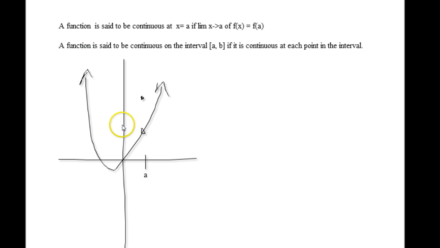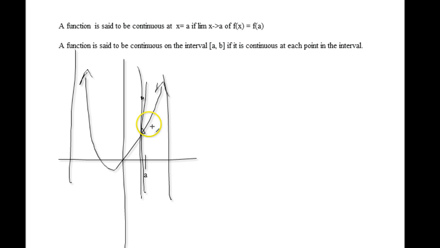So normally I would say this function is continuous if it wasn't for that one spot. So I can say it's continuous from here to here and from here to here, but it's not continuous at that one spot. So it's discontinuous at one spot. So when you're looking for continuity, you want to look at the domain and see what the domain is going to be.